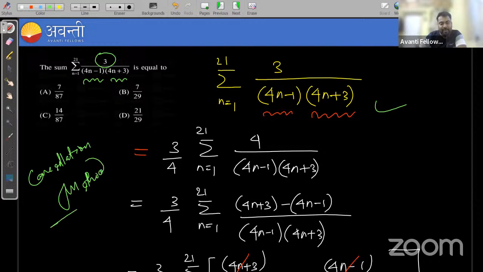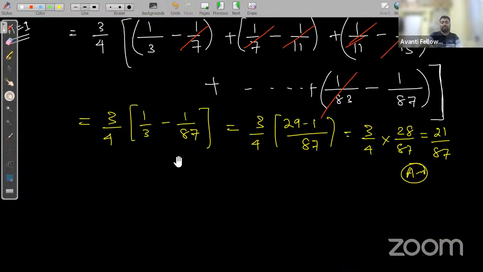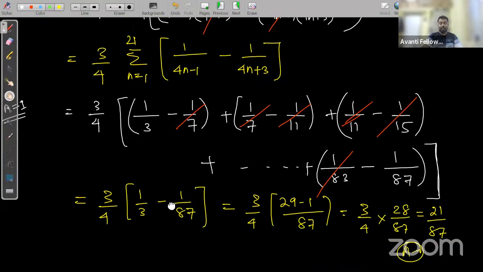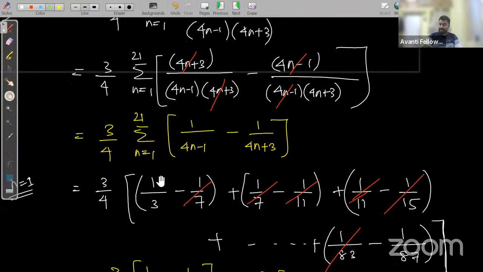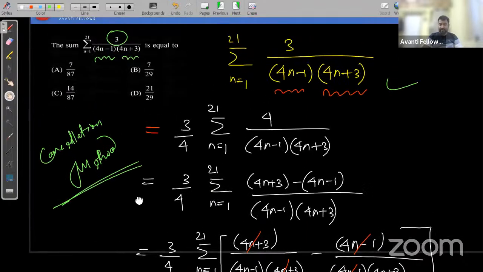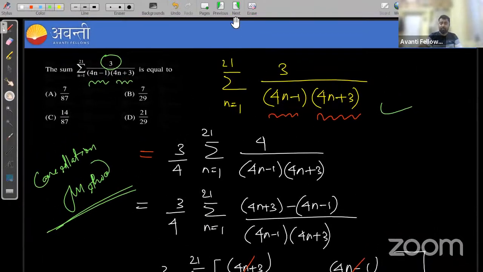It's a very interesting method. You can use the cancellation method and see how easily we can find the answer. I hope this is clear to all of you guys. Is there any doubt, guys? No?